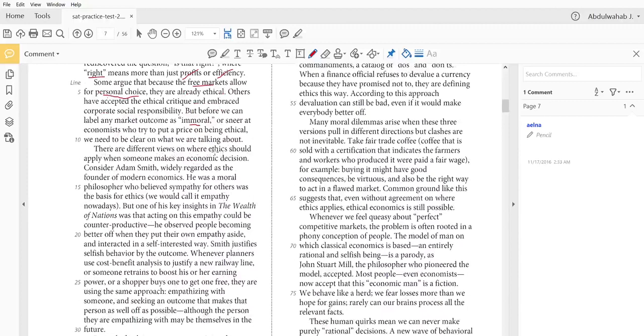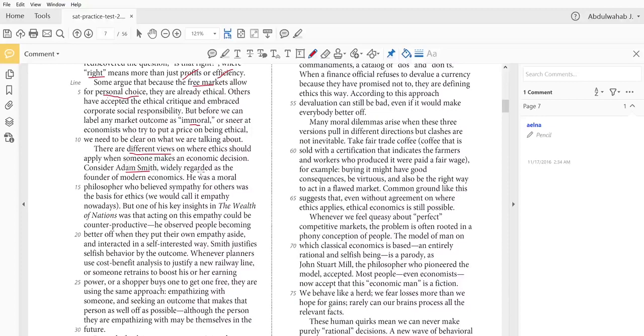There are different views on where ethics should apply when someone makes an economic decision. So there are different views, different opinions on where ethics apply when someone makes economic decisions. Consider Adam Smith. So our first example in the text is Adam Smith. Again, according to the topic sentence in this paragraph, this is going to be one of the views, I assume.